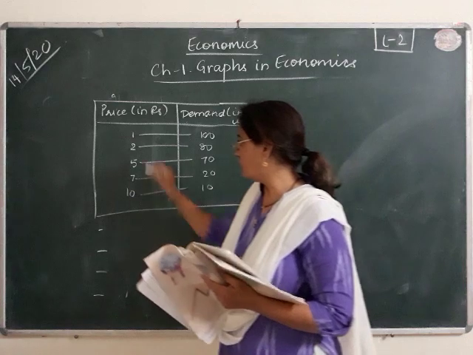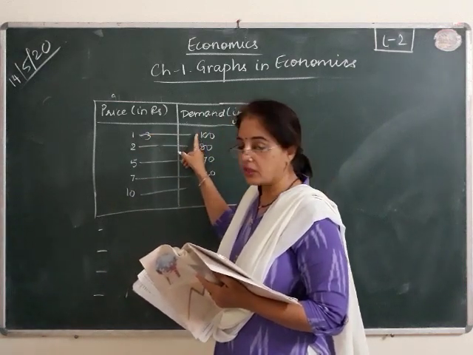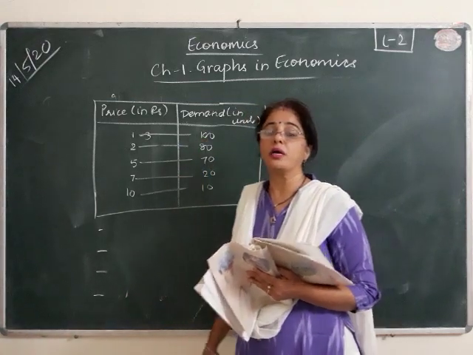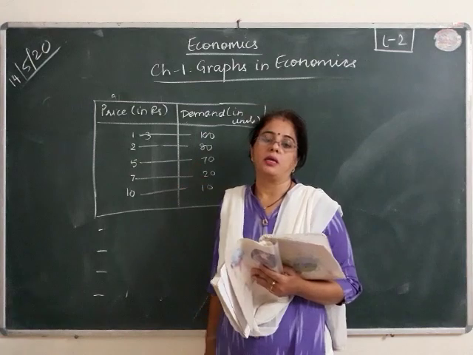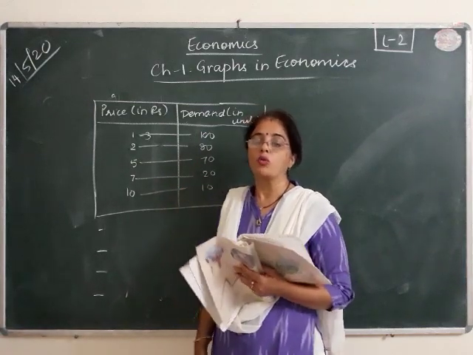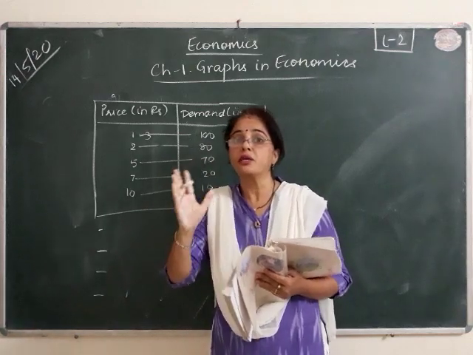Had it been a range 1 to 3 rupees, then this. But demand does not work that way. You know, demand is the quantity that a person is willing to buy at a given price, at a given time and at a given place. So quantity of a commodity that a person is willing to buy at a given price.